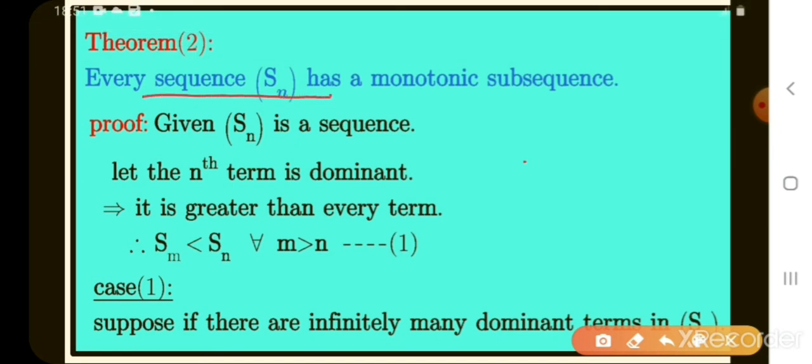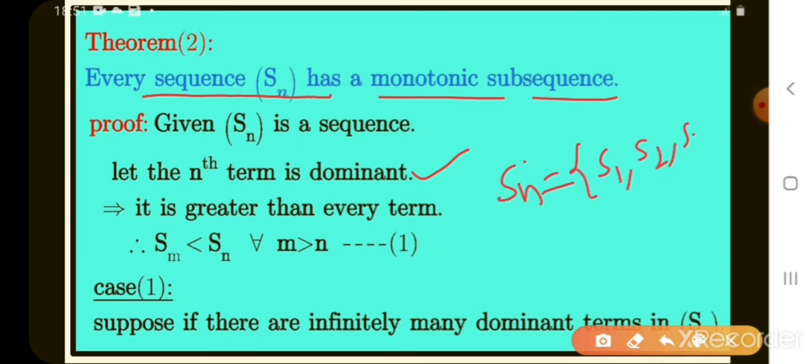See here, given Sn is a sequence, what we have to prove here? This sequence has a monotonic subsequence. For this I take, let the nth term be the dominant term. What are the elements of Sn here? S1, S2, S3 and so on, Sn plus 1, Sn plus 2 and so on up to infinity.